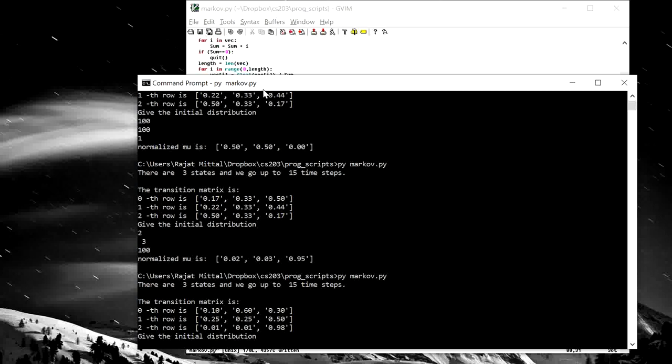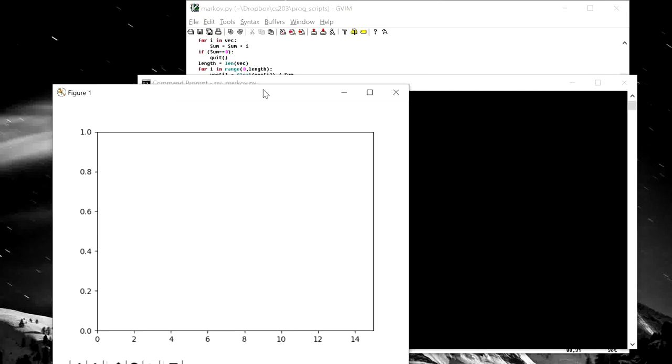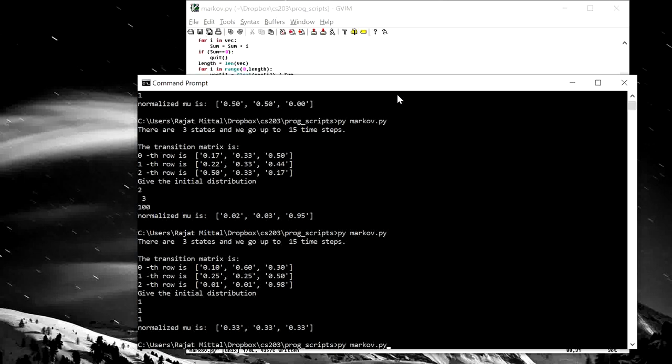So you keep going to the first row in some sense with high probability. Let me again start with equal distribution. And this time, the stationary distribution is going to be very different. The transition matrix is different, but you see that this is where the green line will always be very high and the other 2 will be very small. Now I can change the probability distribution, but I will again go to the same stationary distribution.